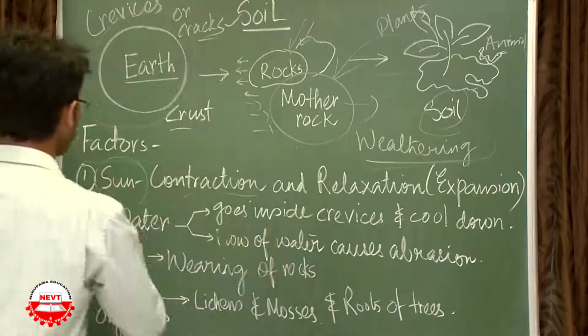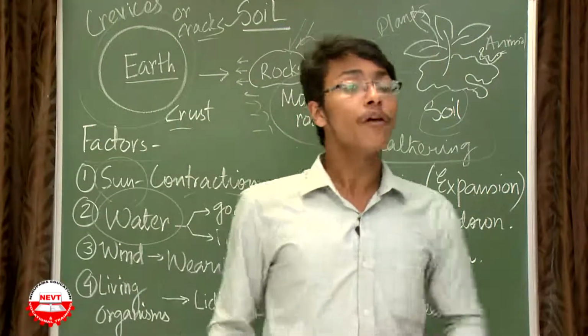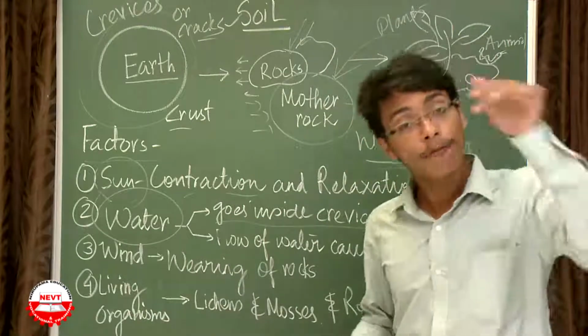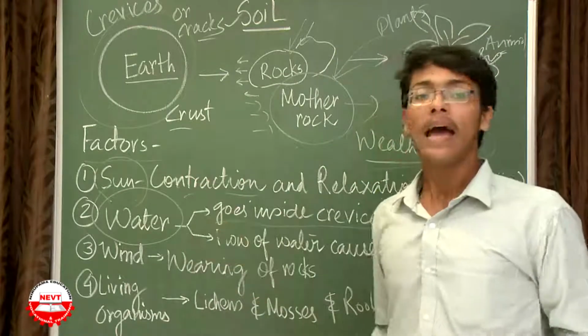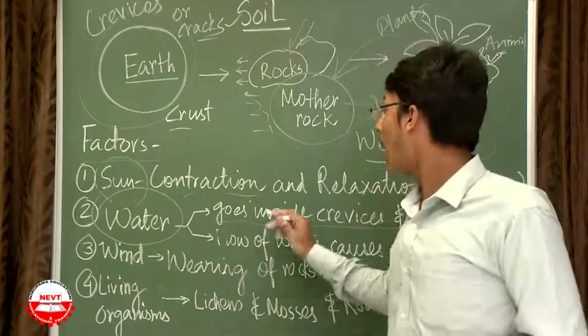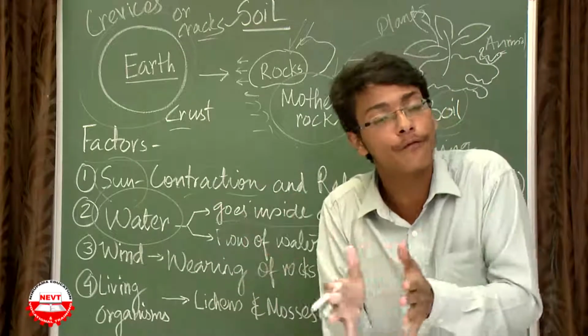The second factor is water. Now what this water is doing? It is doing two works. First, it is going inside the crevices which were formed by the sun, and with due course of time it is cooling down. Means after it goes inside the crevices, it forms frozen state.